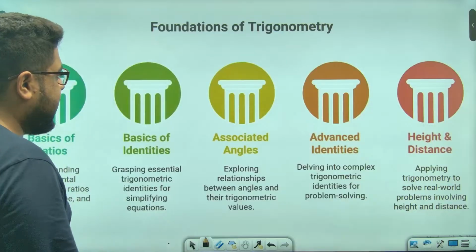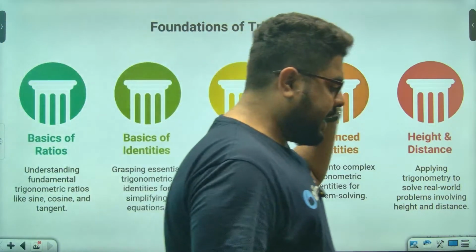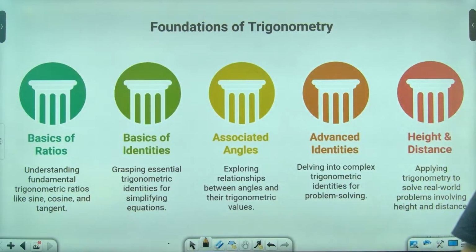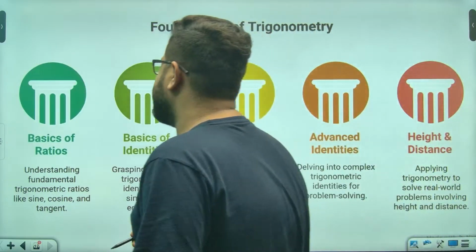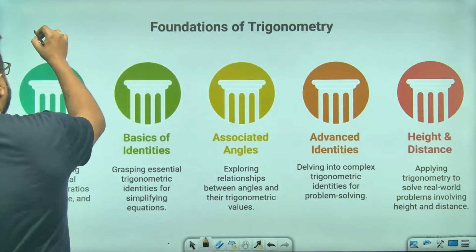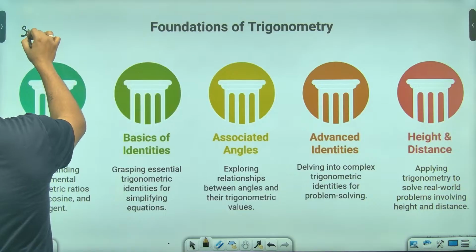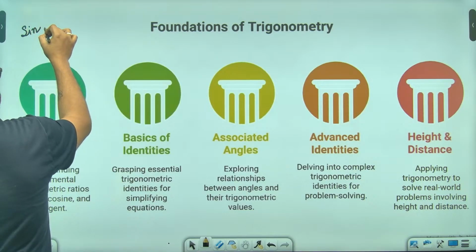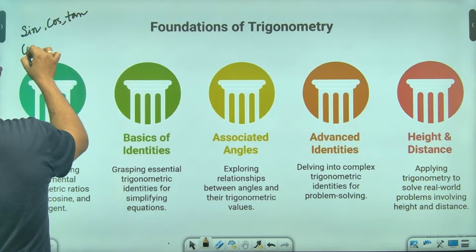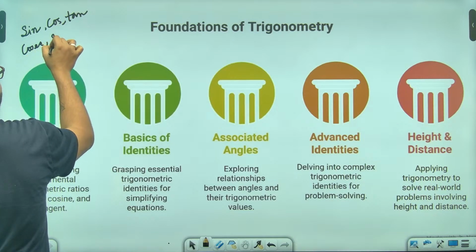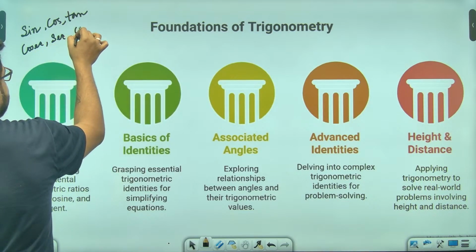I have divided the whole thing into 5 different chapters or topics. First is the basics of ratios. This consists of the 6 basic ratios: sine, cos, tan, with cosec opposite sine, sec opposite cos, and cot opposite tan.